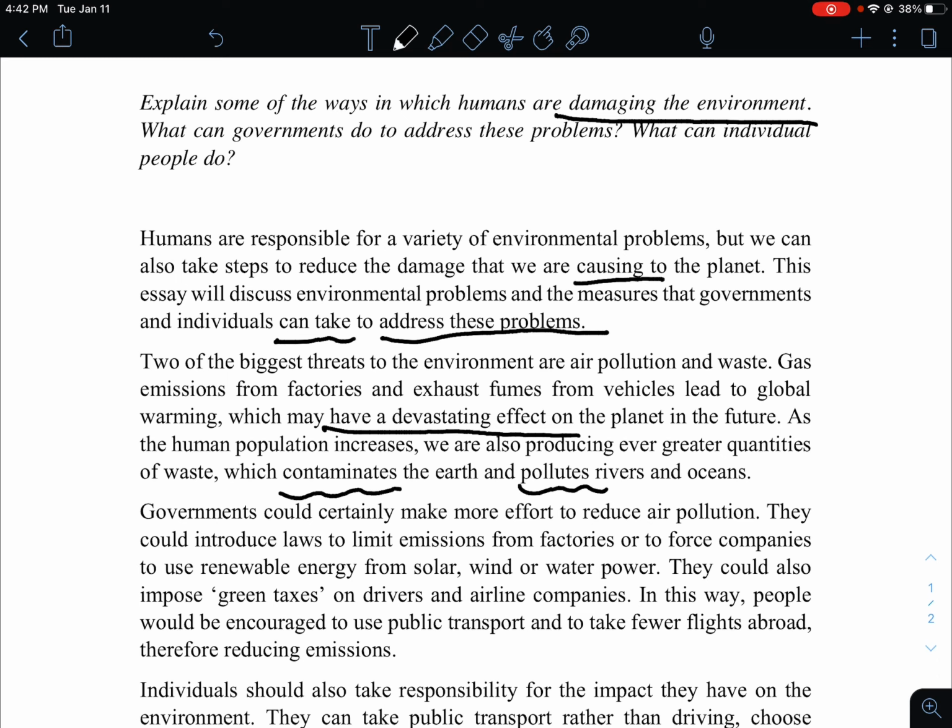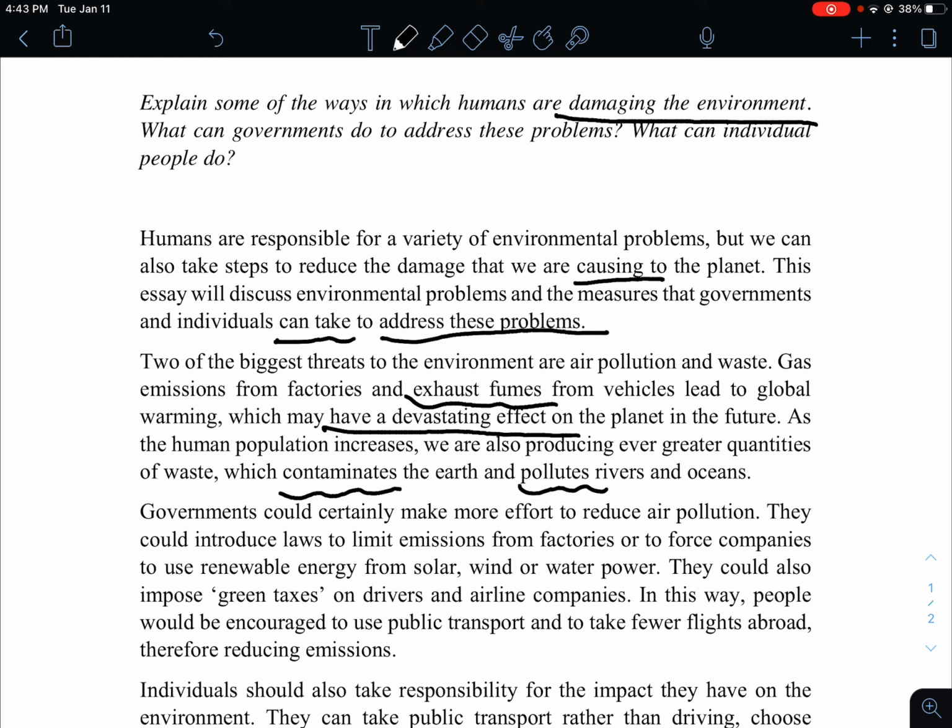So I think in the first body paragraph we talk about the factors or the content of environmental problems, which is the air pollution and waste. And for the air pollution, we talk about gas emissions from factories and exhaust fumes from vehicles, and we also talk about the consequences.